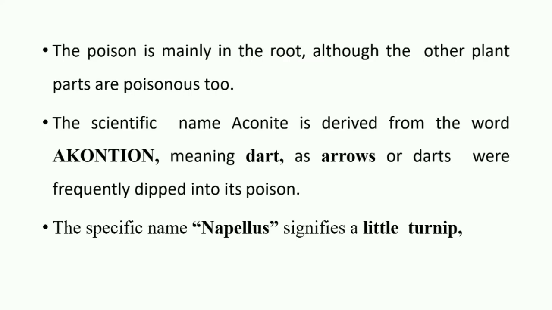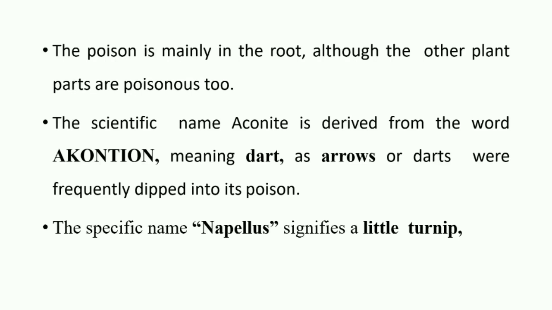The scientific name Aconite is derived from the word acontion. Acontion, its meaning is dart. Dart means the spear which tribal people use. Dart or arrows. But arrows are used for dipping into its poison. That means they would dip the arrow or spear in the poison and use it for hunting, to kill animals.